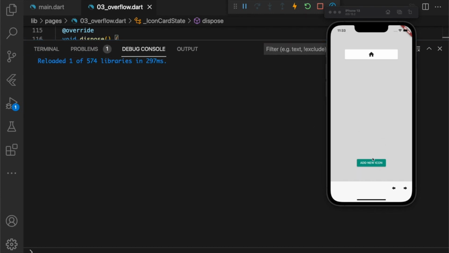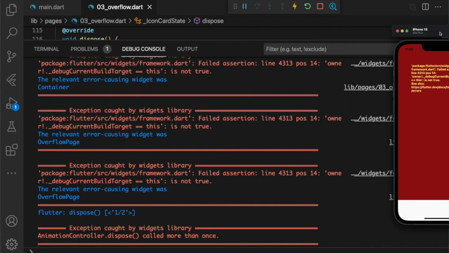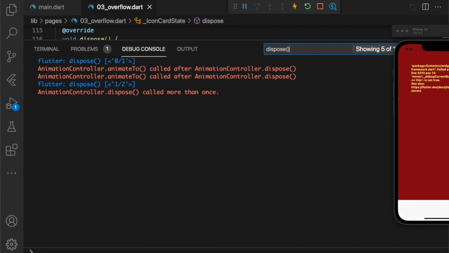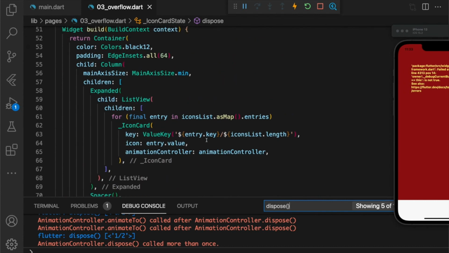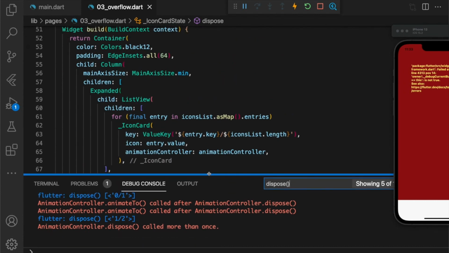Well, nothing disposed so far. Disposed with the key 0/1. Oh no, and that's the error. Well, let's filter and see what messages do we have. You see that we disposed of the widget 0/1 and 1/2. How do these keys get constructed then? Let's go up and see. Okay, we run dispose for the widget